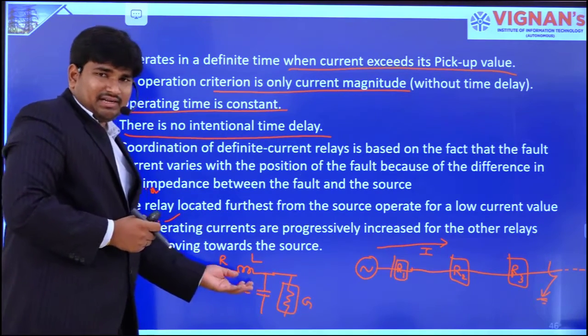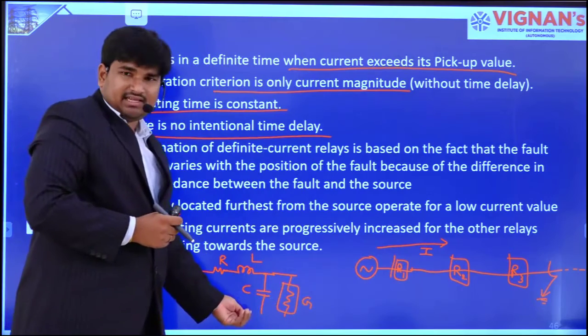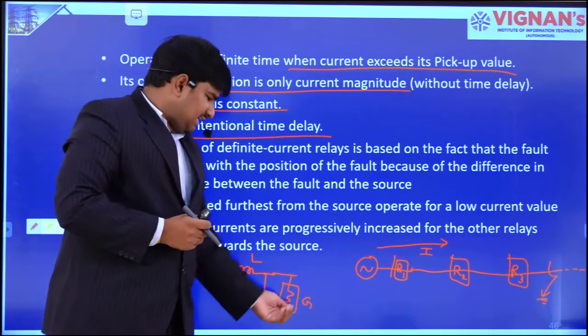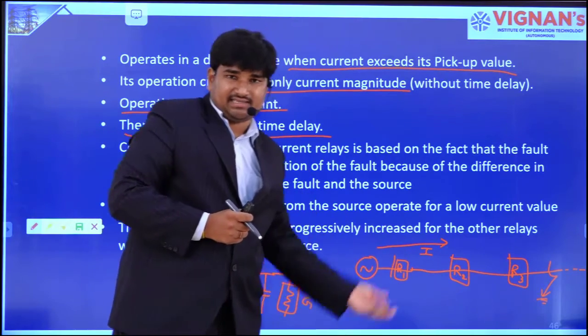R and L are the resistance and inductance of the transmission wire, C is the capacitance of the transmission wire, and G is the line to ground conductance, that means leakage currents.